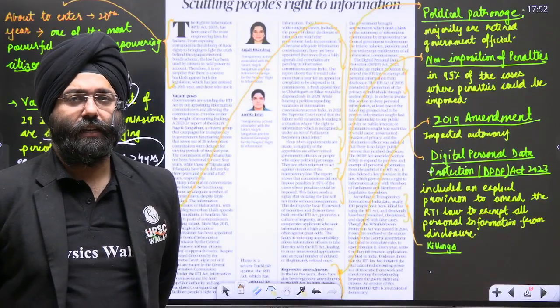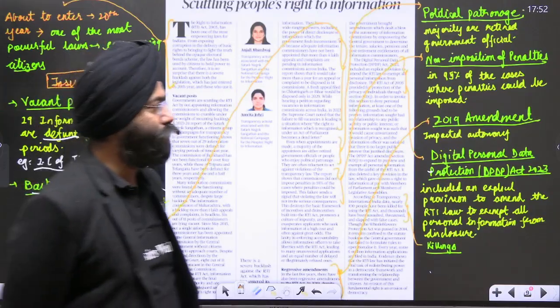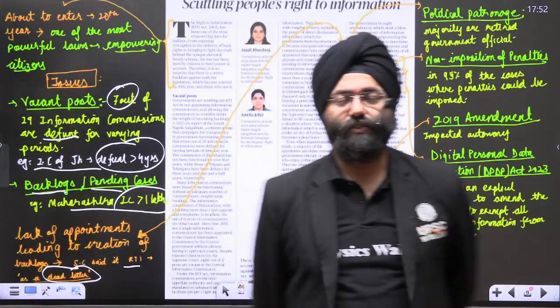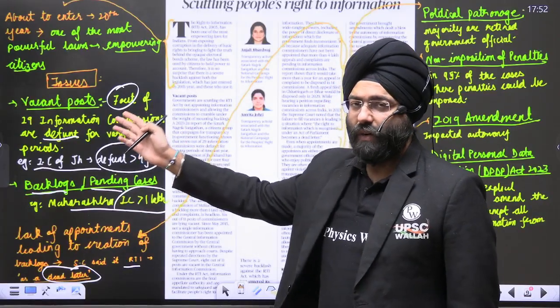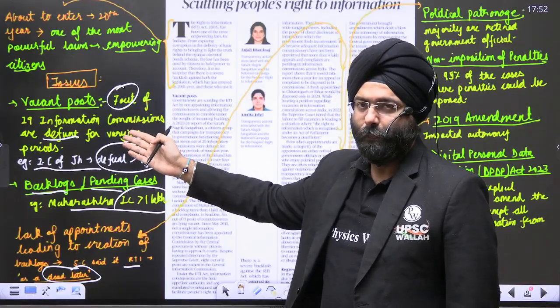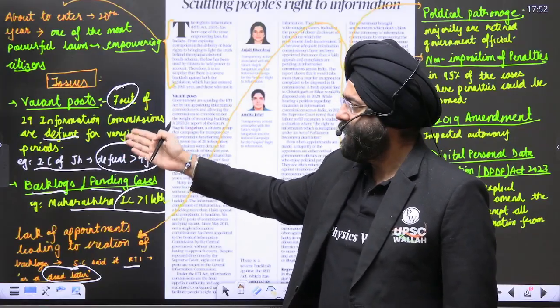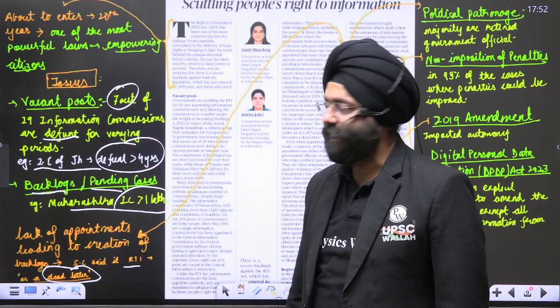So overall, we realize that the RTI is a very important tool to empower the citizens, but again, a diluted RTI loses its purpose. We need to change certain dimensions if we want to move ahead. The posts that are vacant, those appointments need to be made, and the respective states should make sure that those appointments are made, and along with that, functioning should take place.